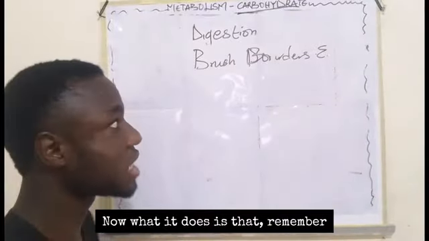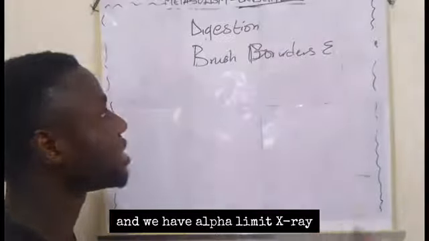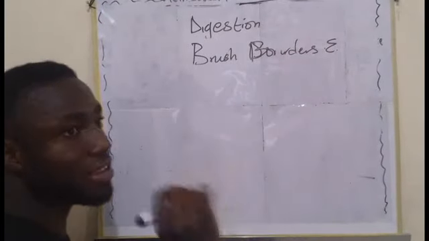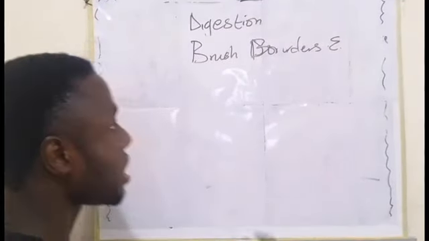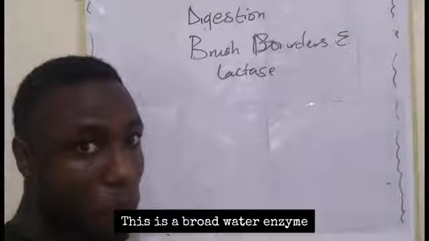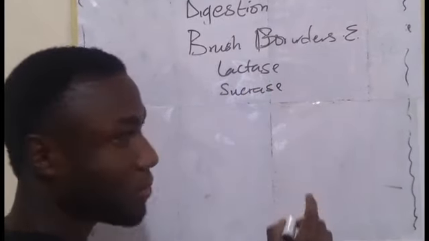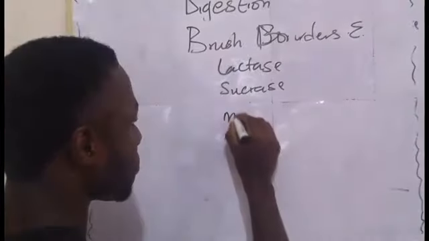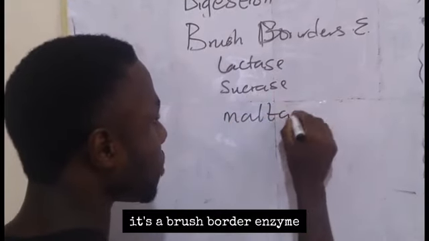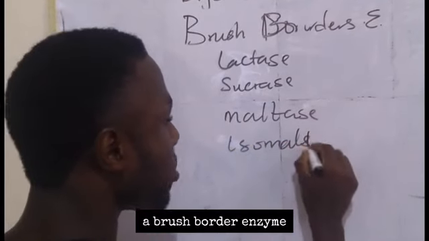Now remember, we have maltose, isomaltose, and alpha limit dextrin. And examples of brush border enzymes: we have lactase, it's a brush border enzyme. We have sucrase, it's a brush border enzyme. We have maltase, it's a brush border enzyme. And we also have isomaltase, a brush border enzyme.